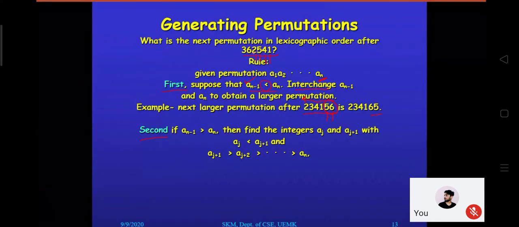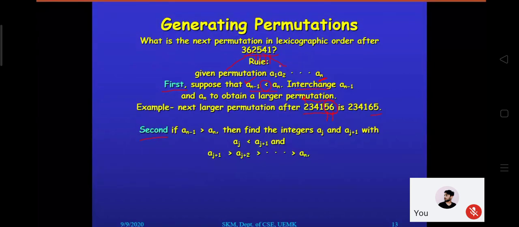That's why we think about 2 as the aj minus 1 position and this 5 as the aj position. So right now we have aj greater than aj minus 1. Which one is aj minus 1? 2. And which one is aj? 5.